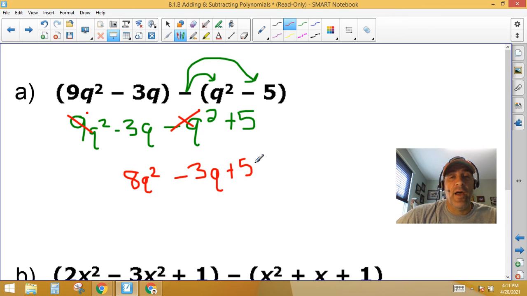Now notice I put it automatically in standard form from last lesson. That's what you should do properly. Like you always start a sentence with a capital letter, end it with a punctuation mark. Always start it with the highest degree term.